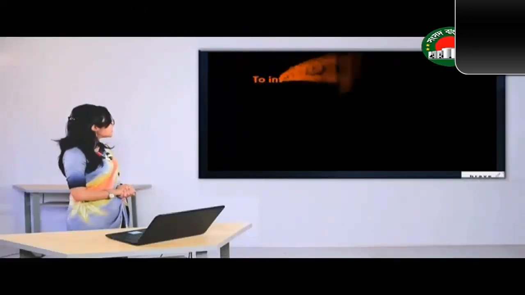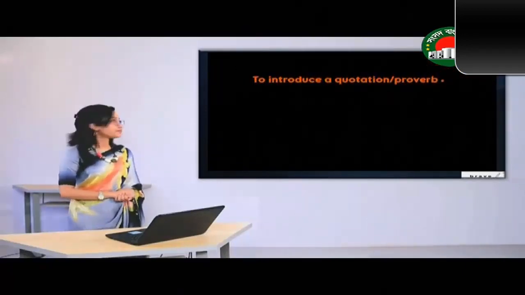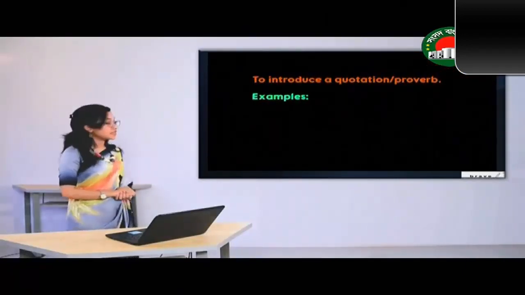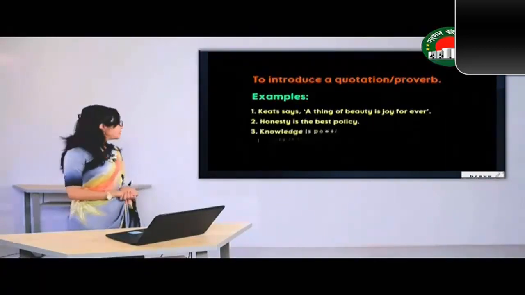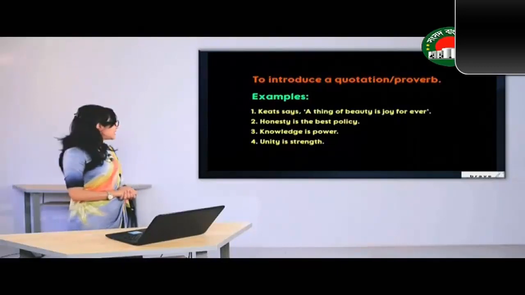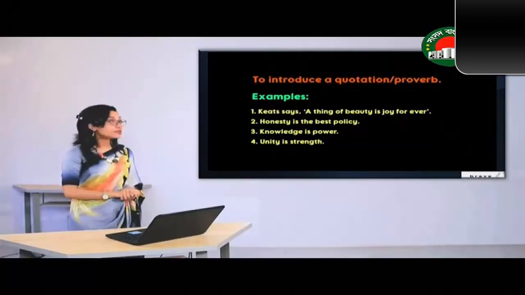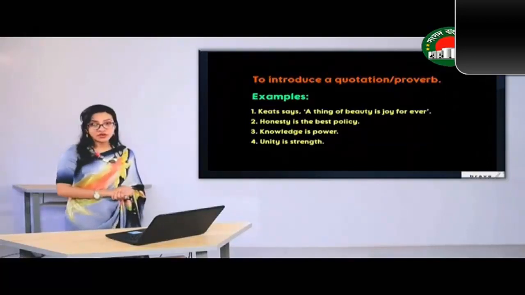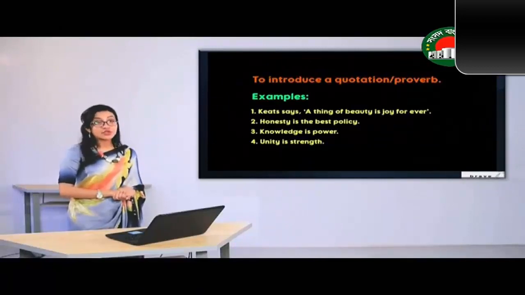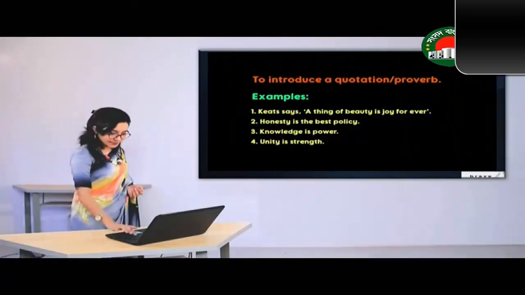The simple present tense is also used to introduce a quotation or proverb. For example, Keats says, "A thing of beauty is a joy forever." Honesty is the best policy. Knowledge is power. And unity is strength. All these are examples of quotations or proverbs that we usually use in our daily life. So simple present tense has been used.